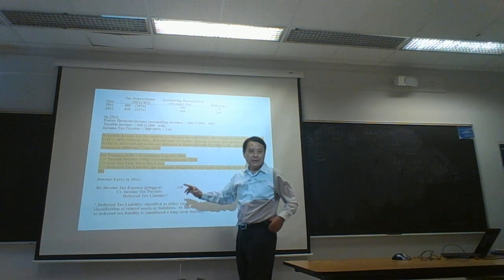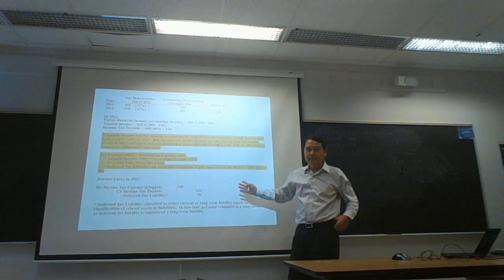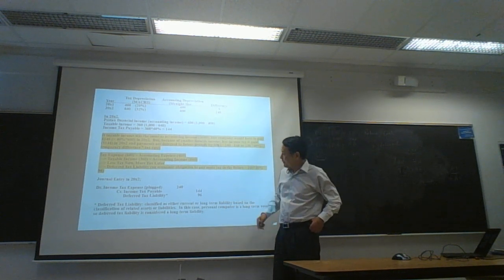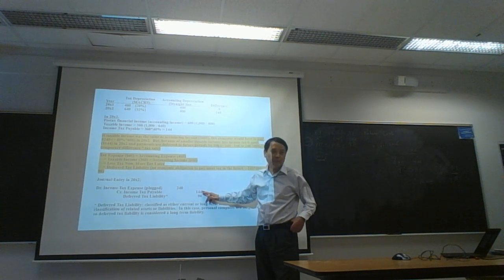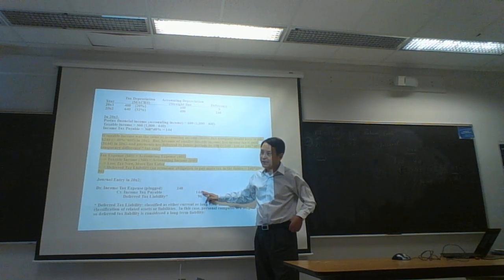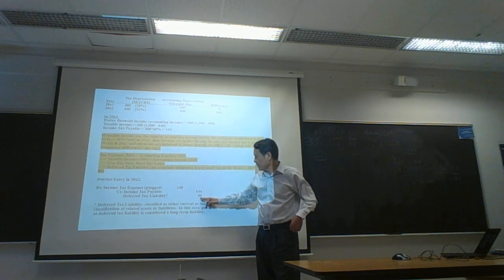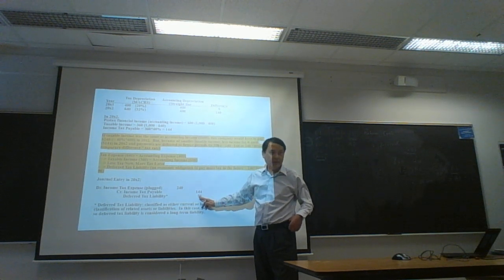Account name is DTL. Okay? So we have income tax payable 144, and this amount should be paid to government in about 3 months. So always current liability. Then what about 96? DTL. This is another liability.